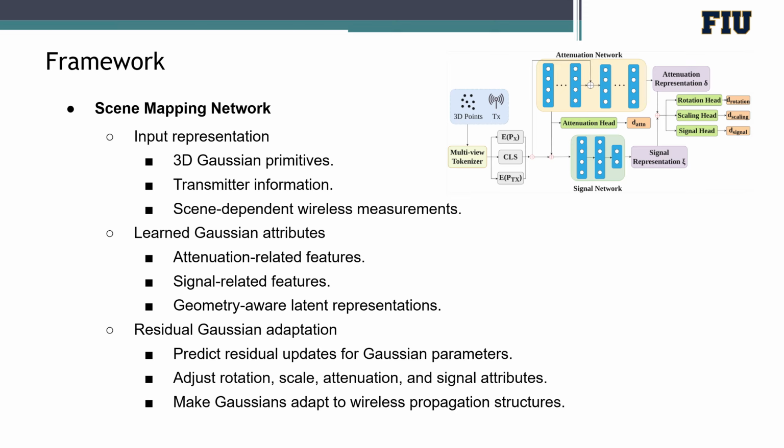Another important design is the residual Gaussian adaptation. Our network produces residual updates for each Gaussian parameter, including rotation, scale, attenuation, and signal attributes, which allows the Gaussian primitives to adapt to wireless propagation structures.